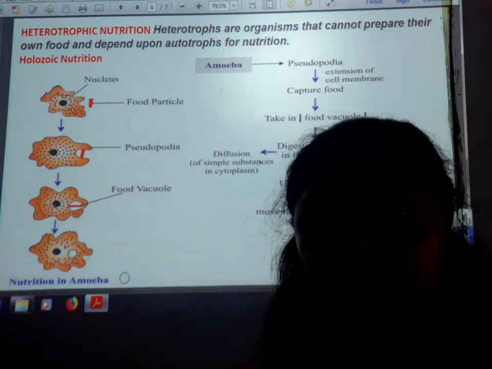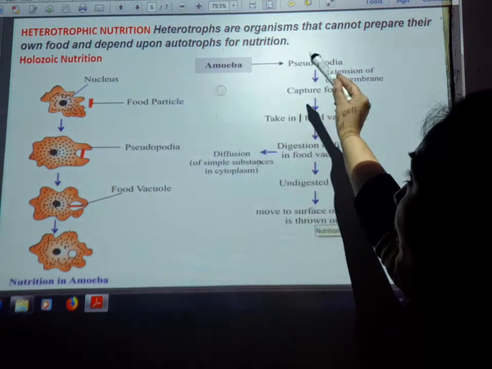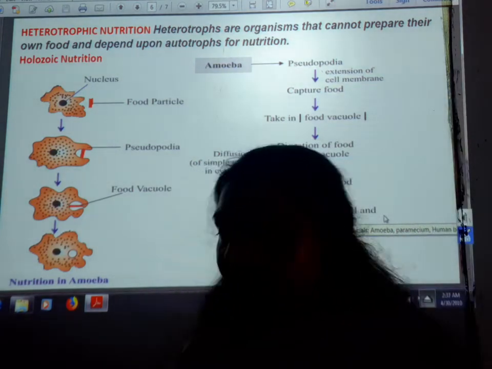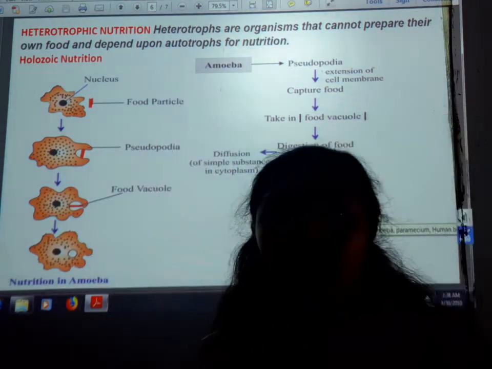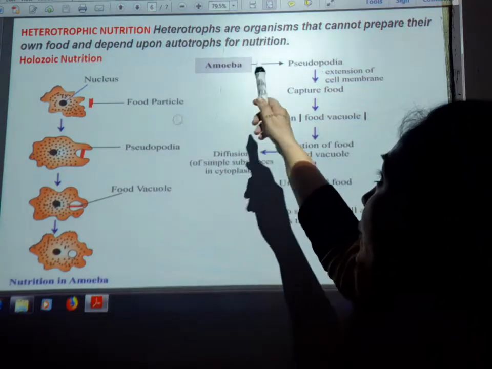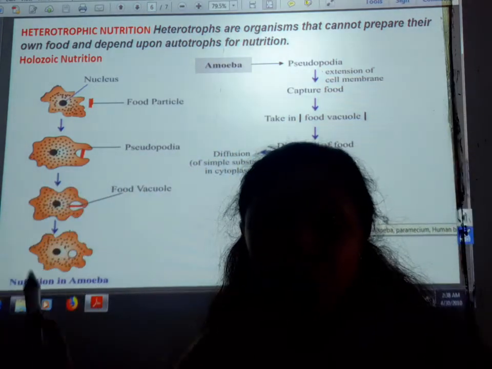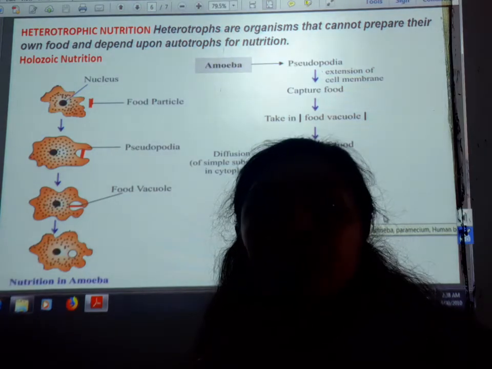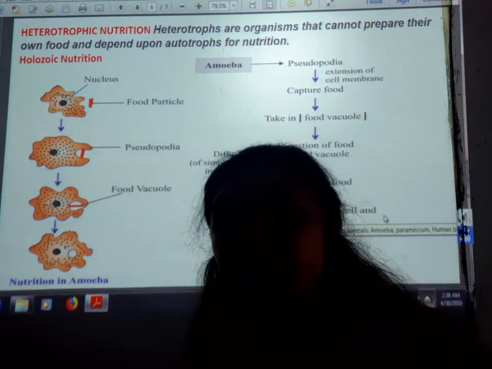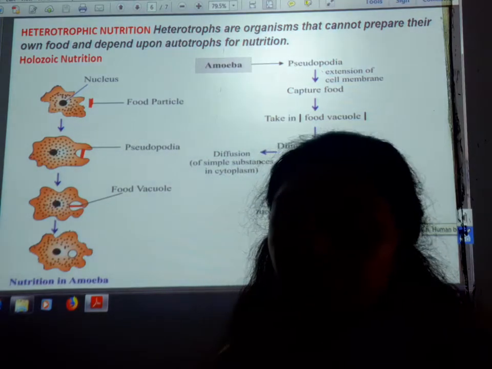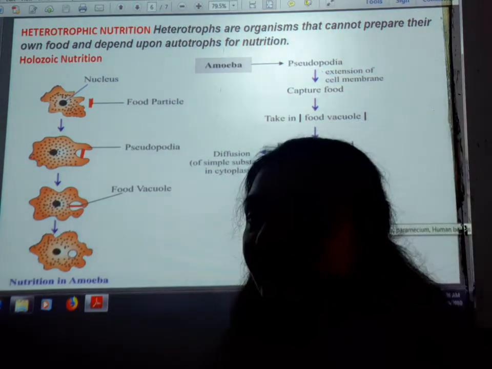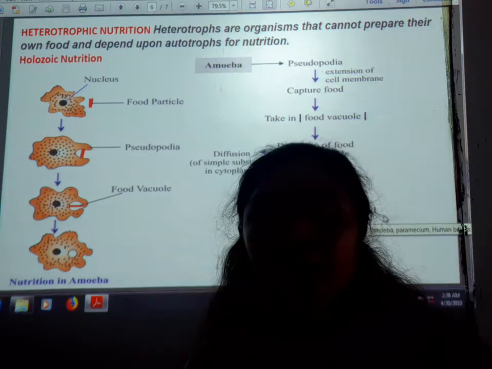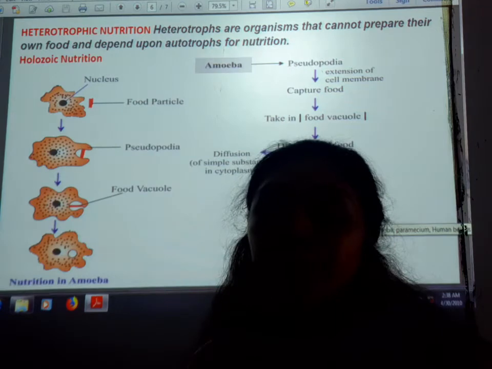heterotrophic nutrition. In heterotrophic nutrition, the organism cannot prepare its own food. They depend on other autotrophs for nutrition. Okay, so they are not able to make the food themselves. They are directly or indirectly depending on the autotrophs. So students, I have already discussed the different modes of heterotrophic nutrition, like the saprophytic, symbiotic, holozoic and